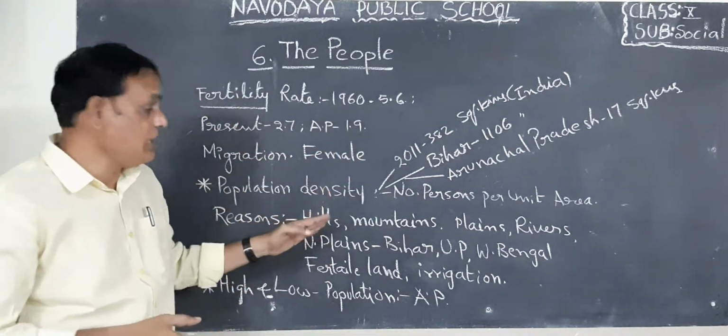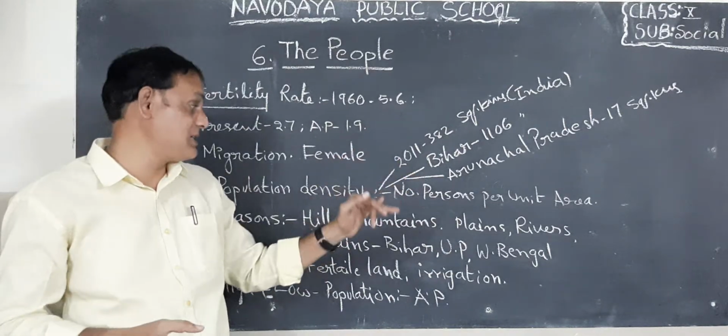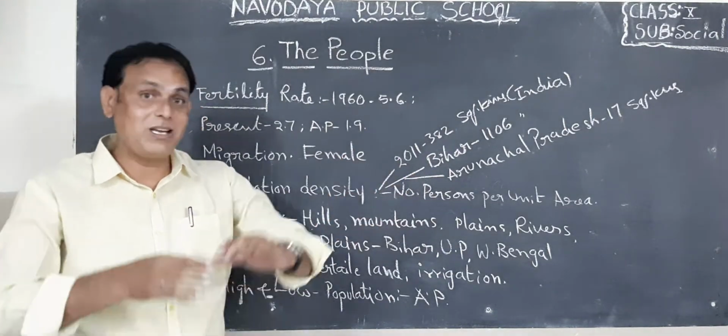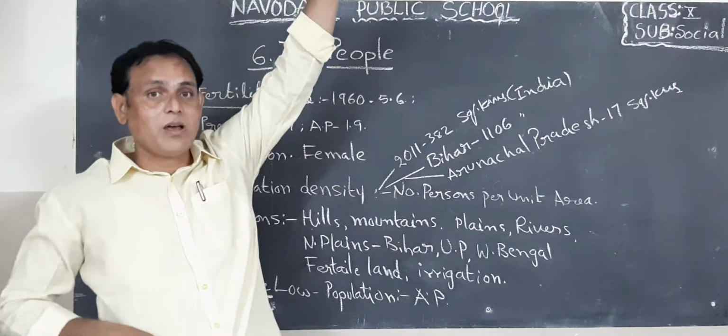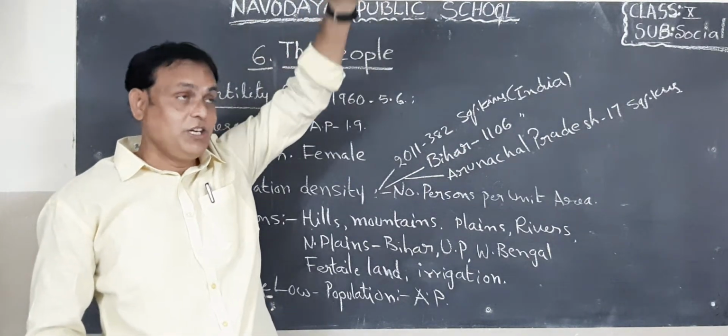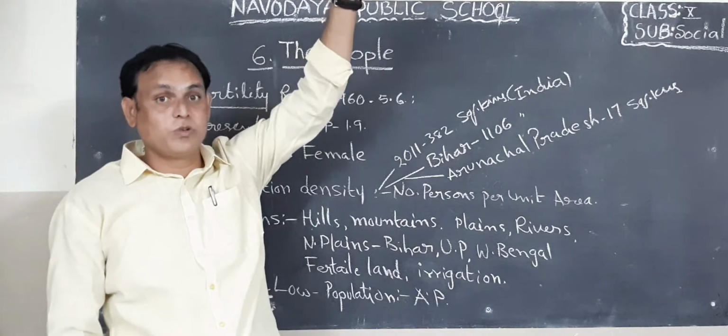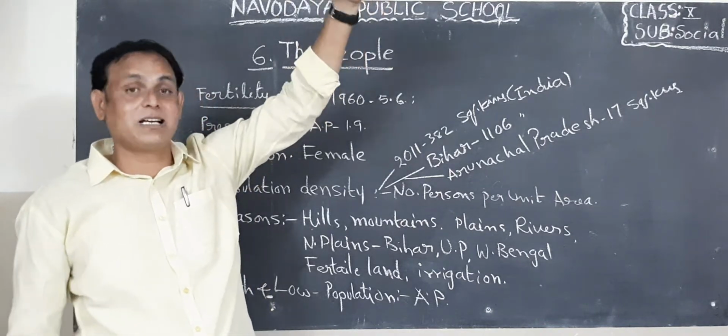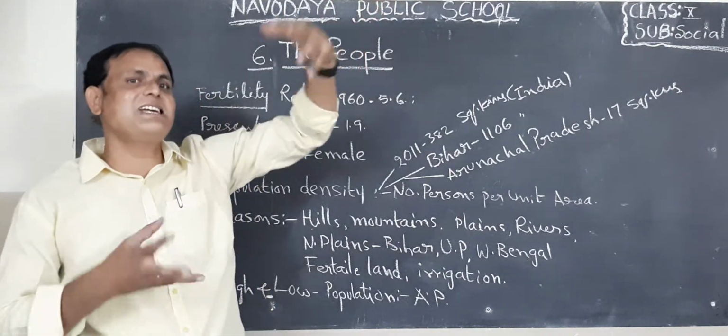Next, even in hilly areas, plateau areas and mountain areas. Mountain areas means the height is very high from the sea level. At that height, people are unable to stay there. They cannot construct houses. It is very difficult.